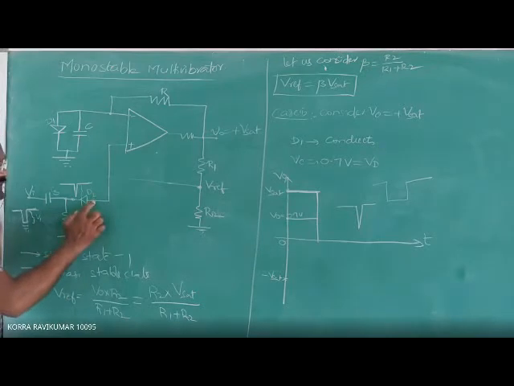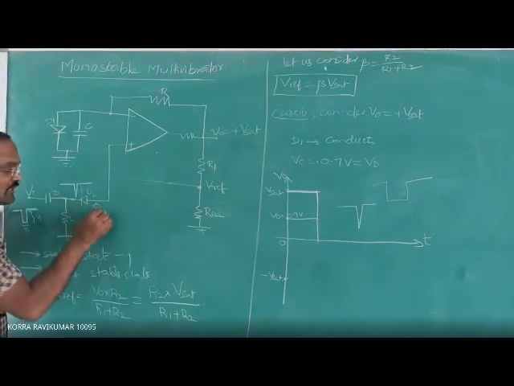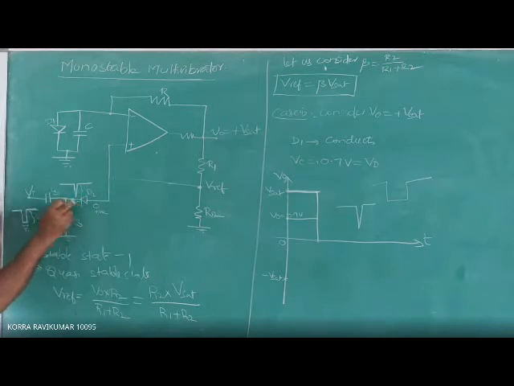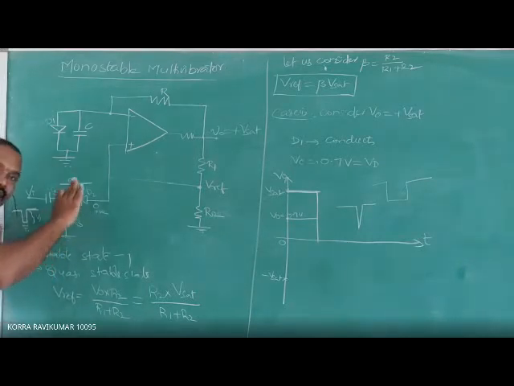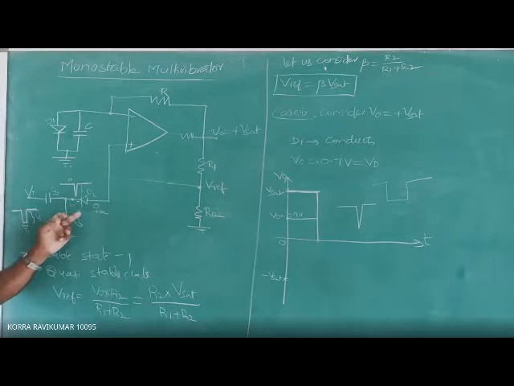But the voltage at the anode terminal is positive, or rather zero, and the voltage we are applying at the cathode terminal is a negative voltage, a negative spike. So the diode comes in forward, because anode voltage is greater than cathode voltage. Anode voltage is 0 volts, cathode voltage is negative, so the diode comes in forward bias.